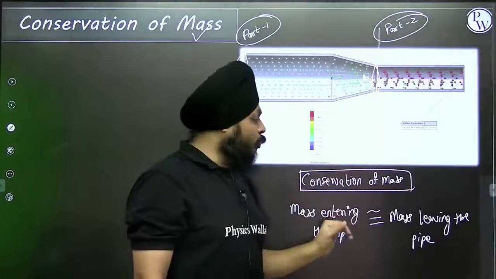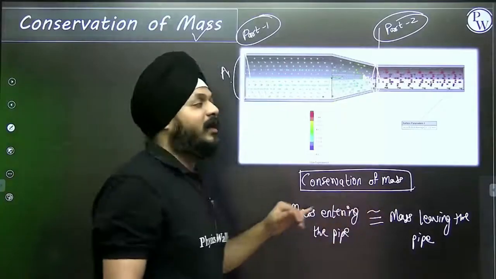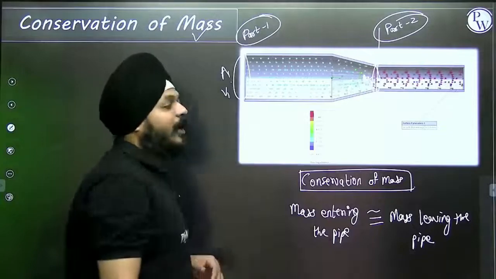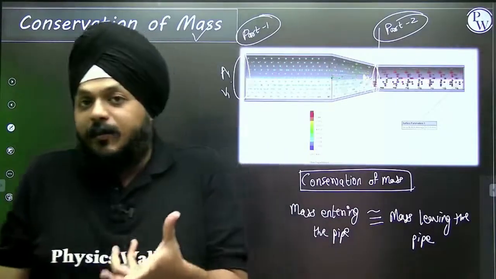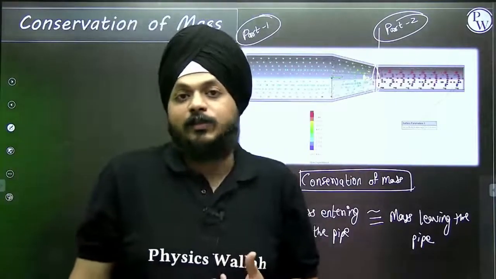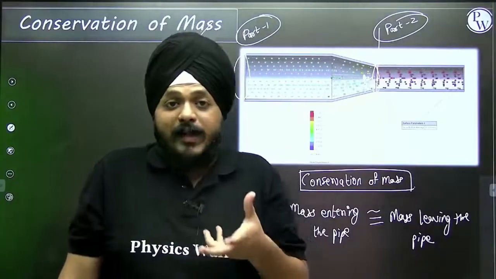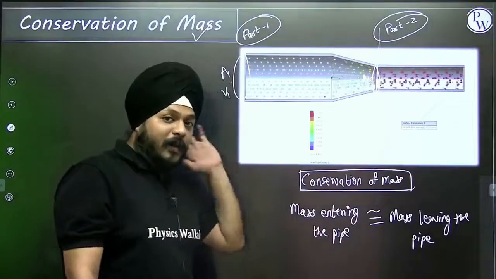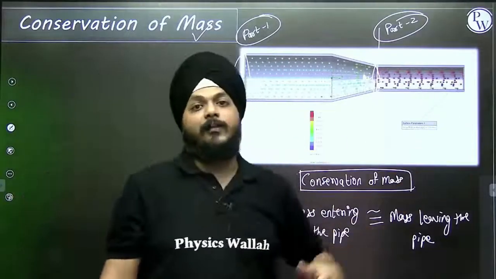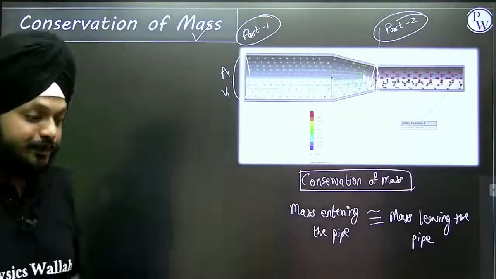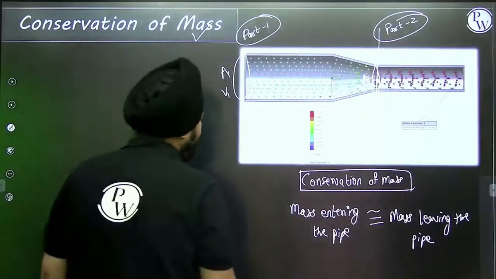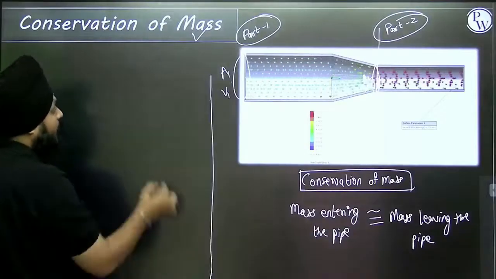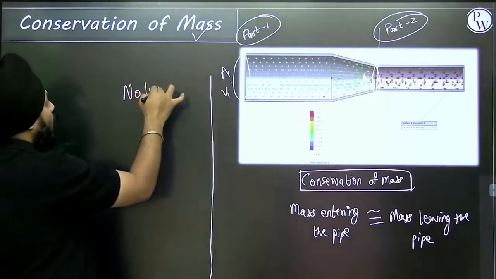If you want to conserve this mass, then there should be some relation between area and velocity. Then and only then is it possible that the amount of mass entering from one side of the pipe is the same amount of mass leaving on the other side. So using this relation, kindly consider no loss.